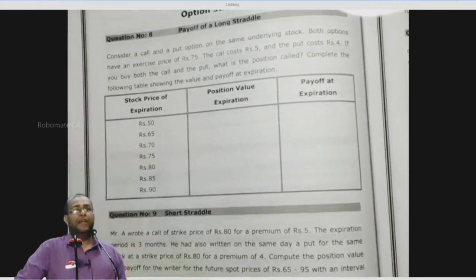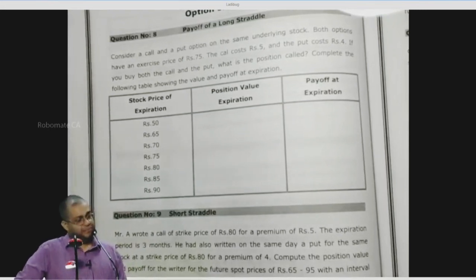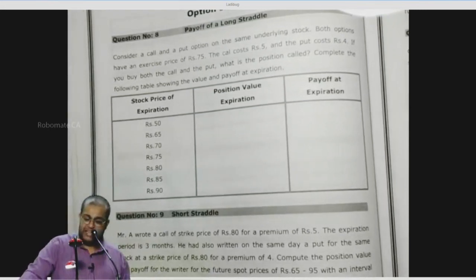Now, please go through the question. Simple English only, you should be able to understand it.